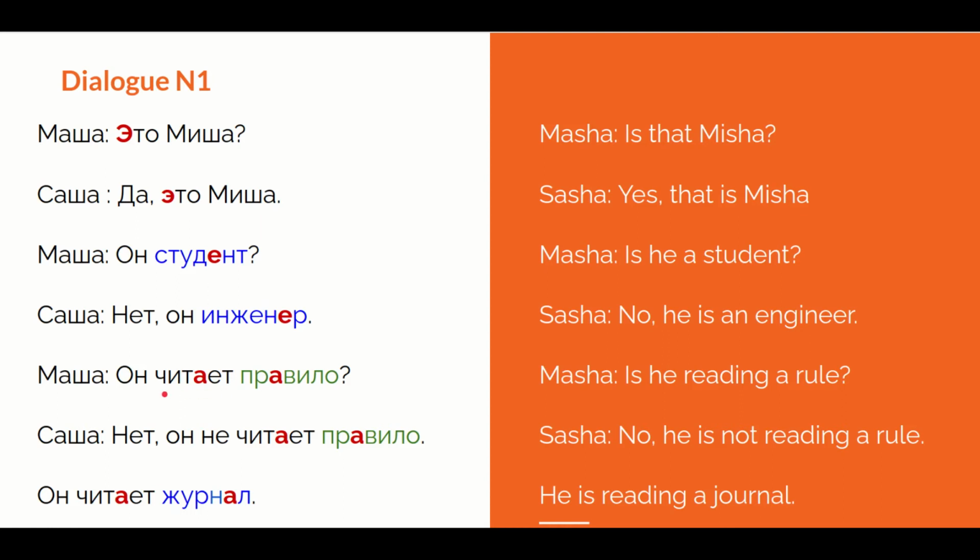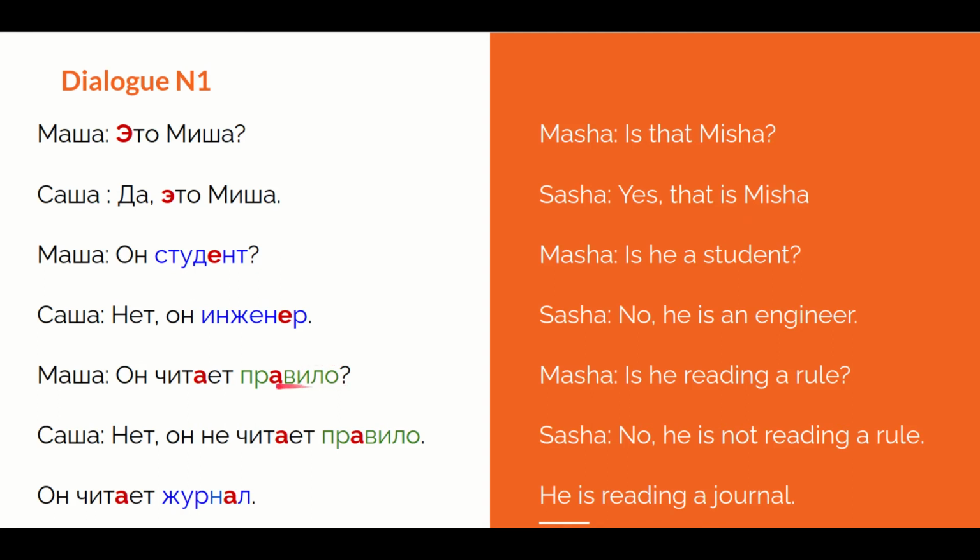And what we can see here is that we have yet ending. So why yet? Because the verb читать, which is the infinitive here, ends on at, and this is clear indicator that is the verb of the first conjugation group. What we do is that we drop everything after a of the infinitive of the verb, which is читать, and we put an ending et, so yet, which corresponds to our personal pronoun in this case, which is he. So we have he is reading, and what is he reading? He is reading a rule.